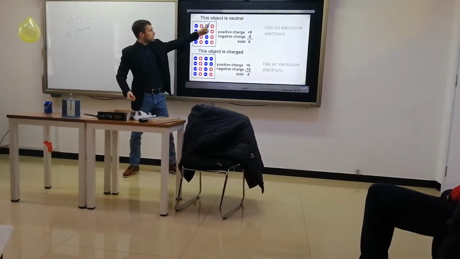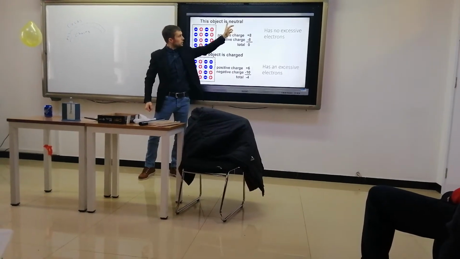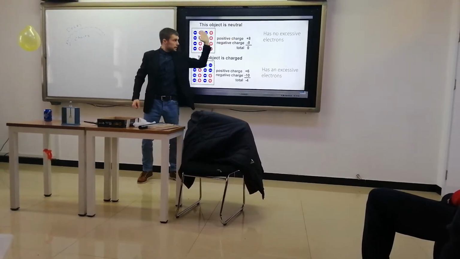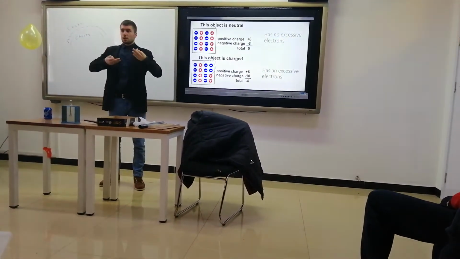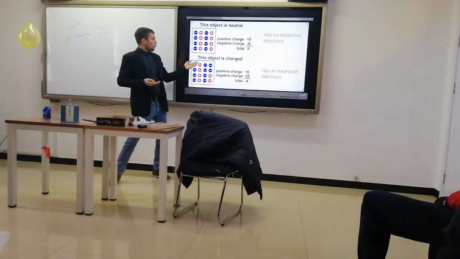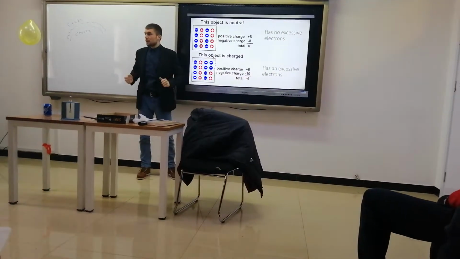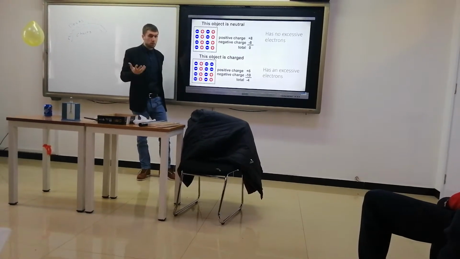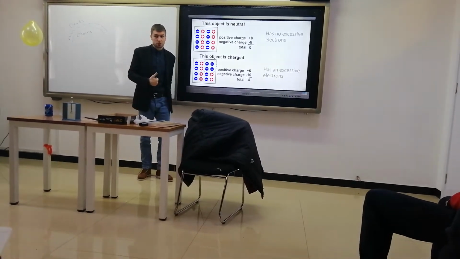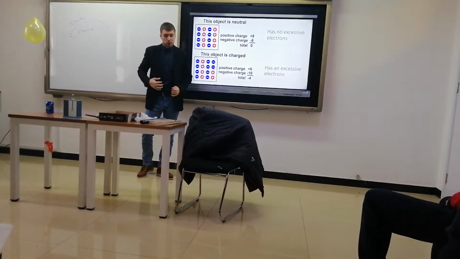So write it down. This is a neutral object. Please write it down, this word. That's an object that doesn't have any excessive positive or negative charges. So an object is charged only if it has any excessive positive or negative charge. Right? If overall positive charge is bigger than overall negative charge, then we can say that an object is positive.